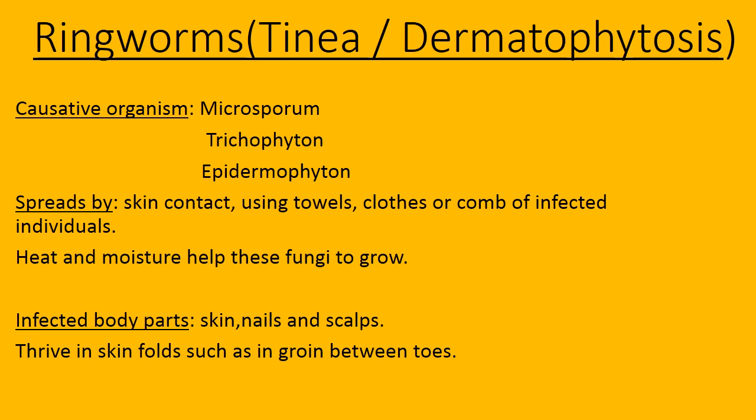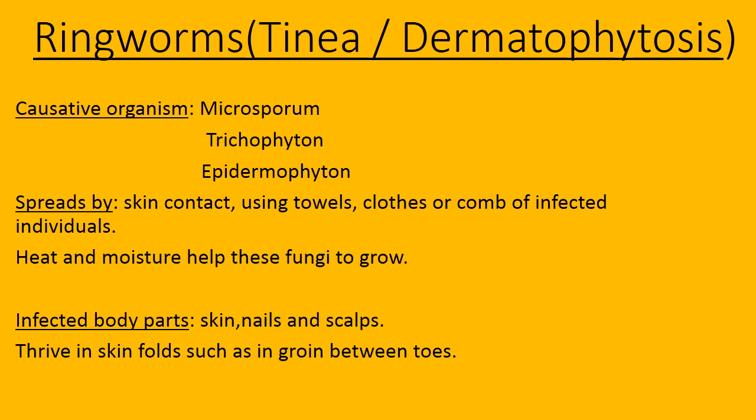And one more thing, very essential for the growth of fungi is normal body temperature and moisture. These two are very essential for the multiplication of fungi. So when it is on the skin, it utilizes moisture and body temperature for its multiplication. I told you that skin is one of the main body parts to get infected. Not only skin, nails also get infected, and scalps also get infected.